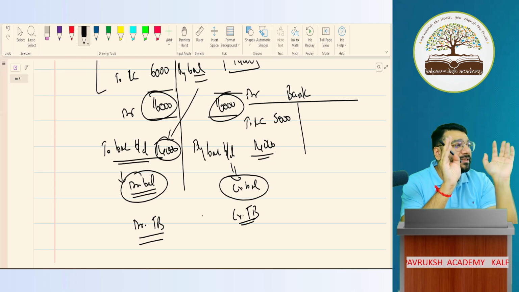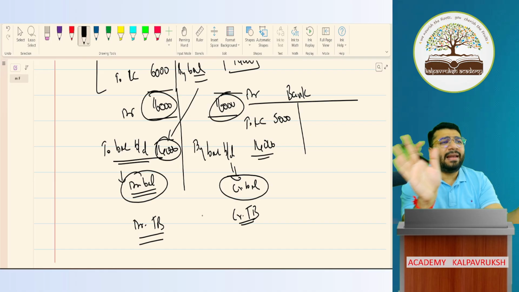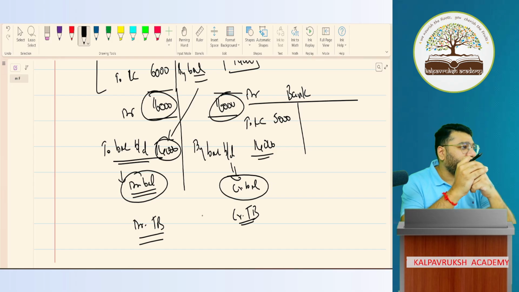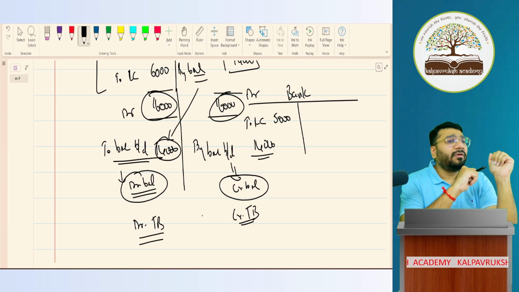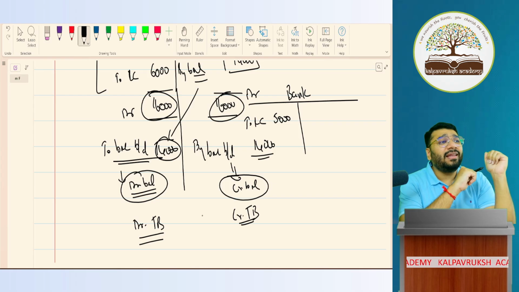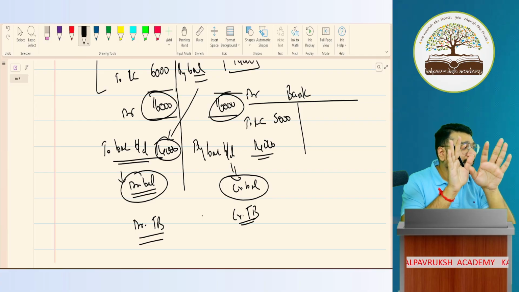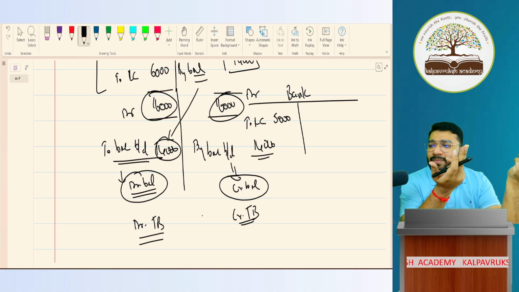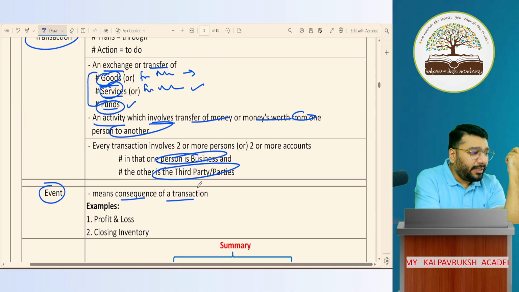In simple language, debit and credit is nothing but plus and minus. In simple layman language, the meaning of debit and credit is plus and minus. Sir, if the meaning of this was plus and minus, then we could have used plus and minus itself. Why did they tell us to use debit, credit, etc.? If credit is plus and minus, debit is plus and minus, directly we can use plus and minus. Why are we having debit, credit, and all? For that, I'll take one more minute to explain.